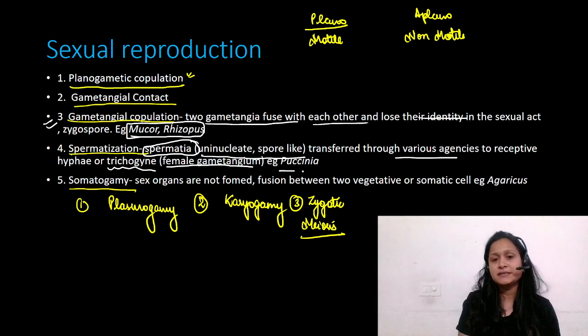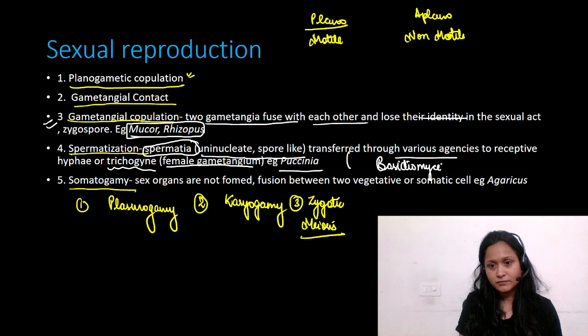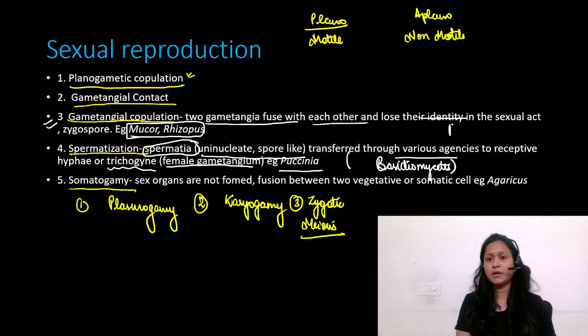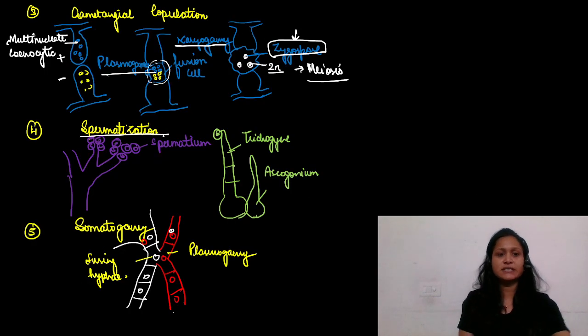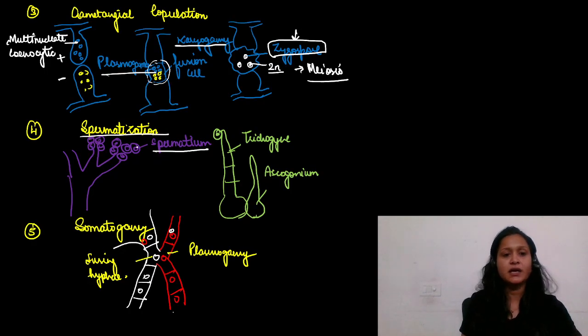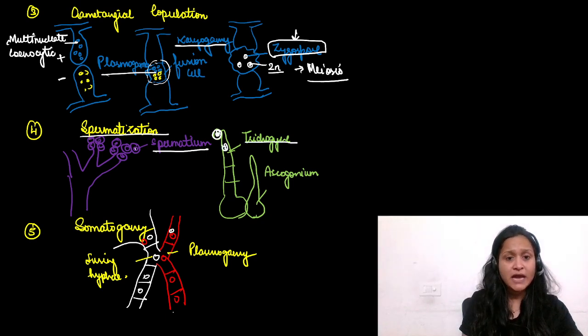This you will see in Puccinia, and Puccinia is a member of Basidiomycetes, like Puccinia, Ustilago and Agaricus, right? So these spermatia are released and they reach the trichogyne. This is a trichogyne, a receptive hypha, and here the fusion takes place.